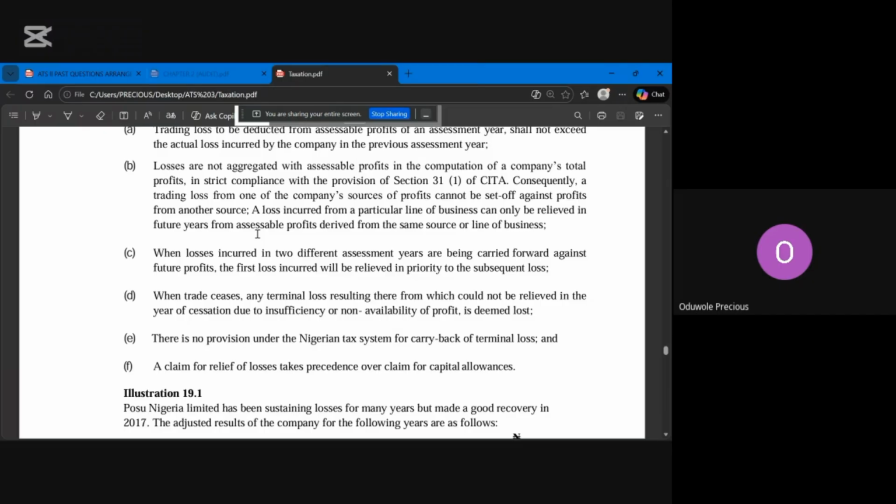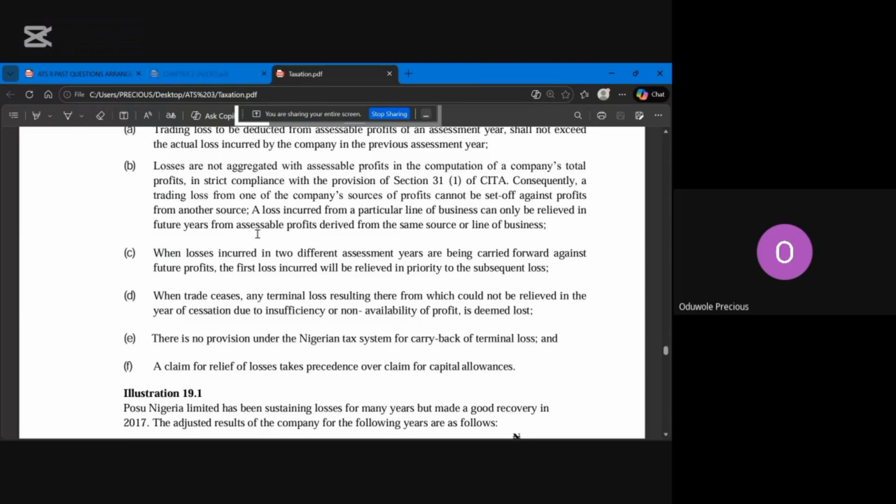So let's say, for example, in 2021, the company made a loss of 20 million. In 2022, the company made another loss of 10 million. That's 30 million. So let's say in 2023, the company now made profit. The first loss that you relieve is that 20 million of 2021.